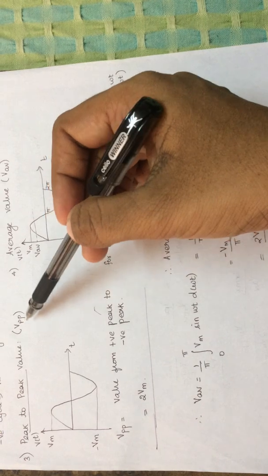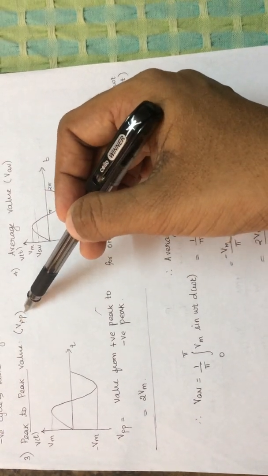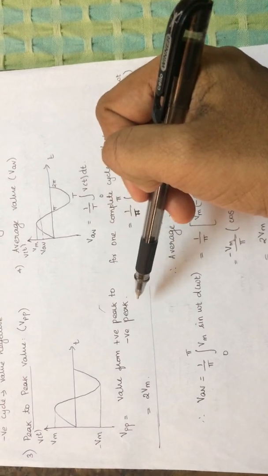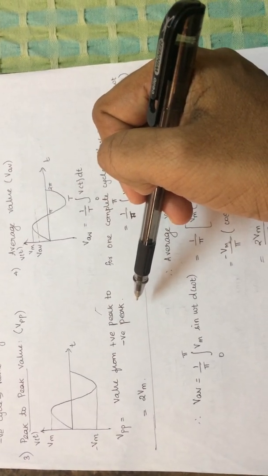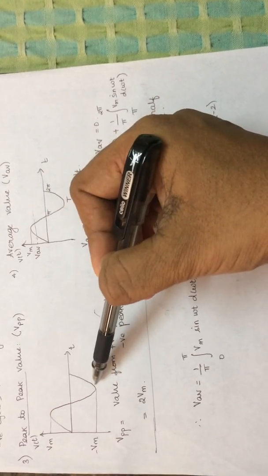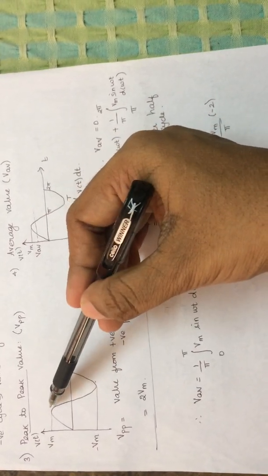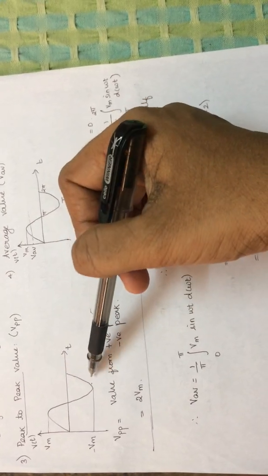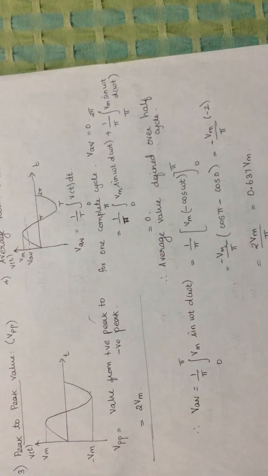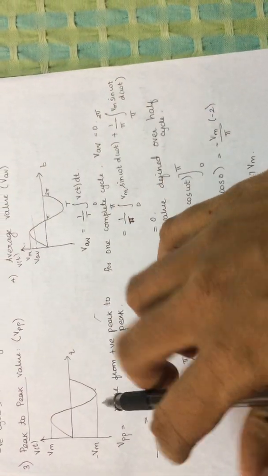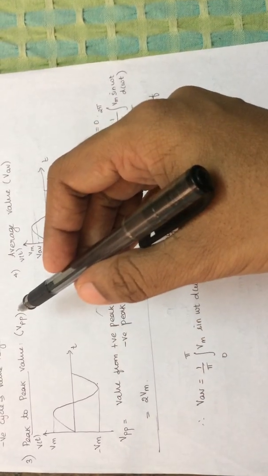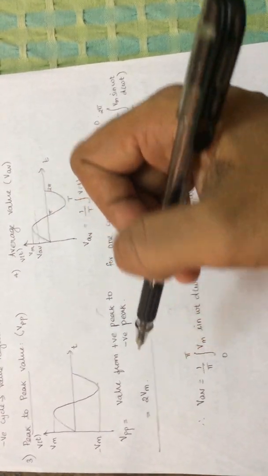Peak to peak value is represented by V P to P. The peak to peak value is the value from the positive peak to the negative peak. The positive peak value is Vm, the negative peak value is again Vm. So we have a total peak to peak value of 2 Vm.